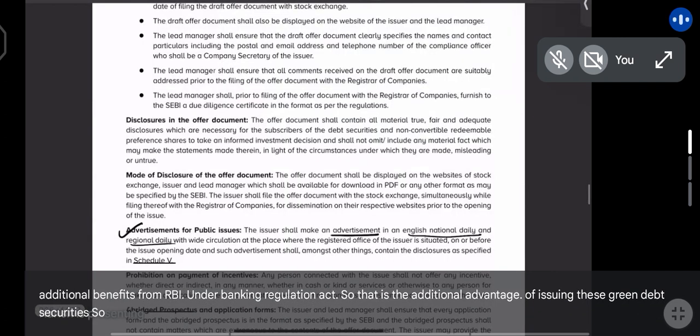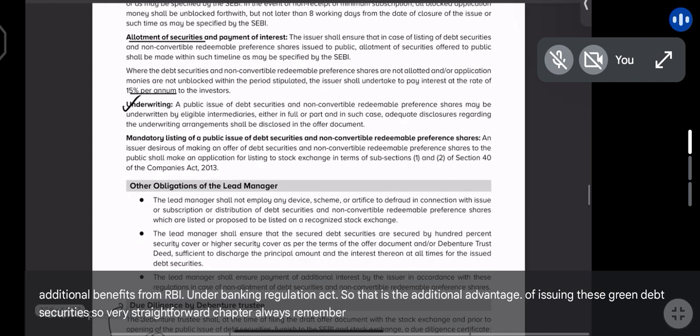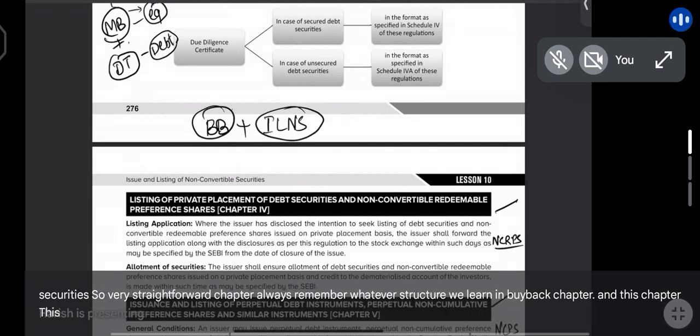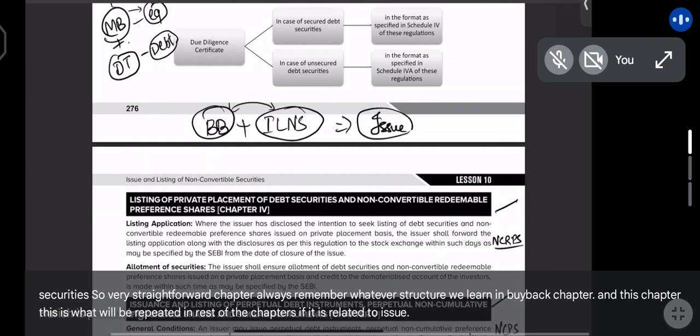So very straightforward chapter. Always remember, whatever structure we learn in the buyback chapter and this chapter, this is what will be repeated in the rest of the chapters if it is related to issue. Most of these points will be repeated there also.